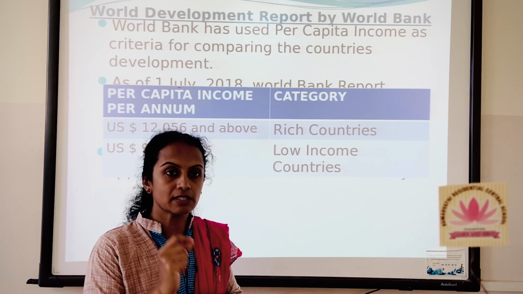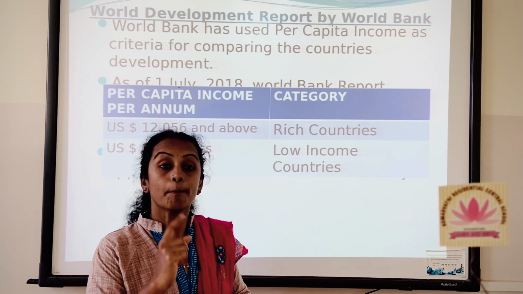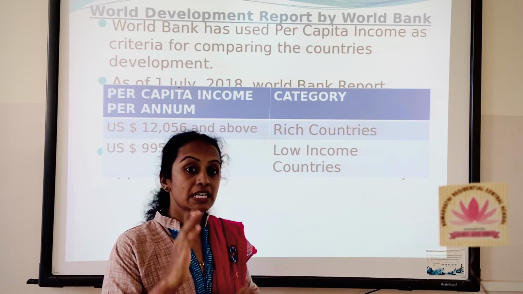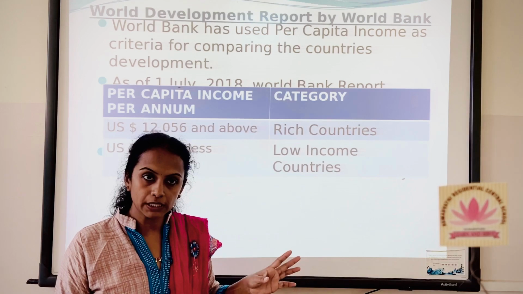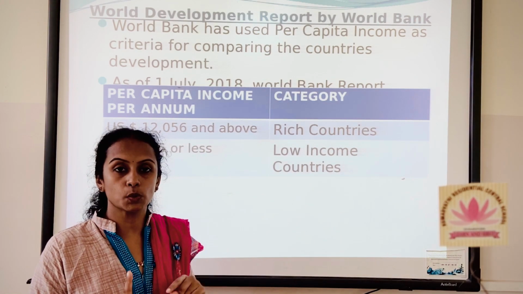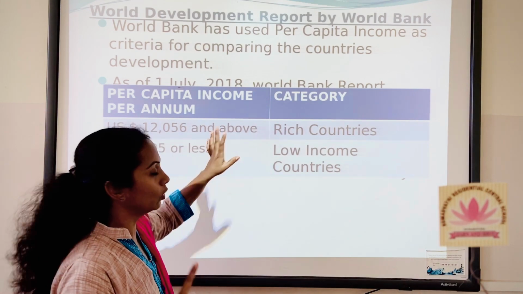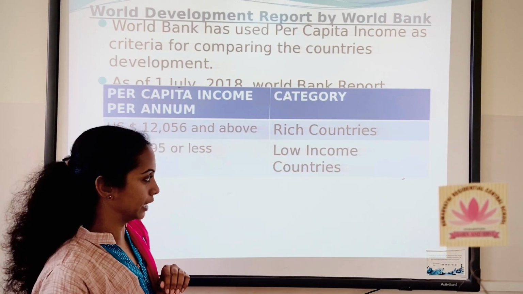If a person is earning $12,056 per annum and above, such nations are called as rich countries. So all the people in the nation should earn at least $12,056 per annum. Then only such country is called as a rich country, or else it is a underdeveloped country.